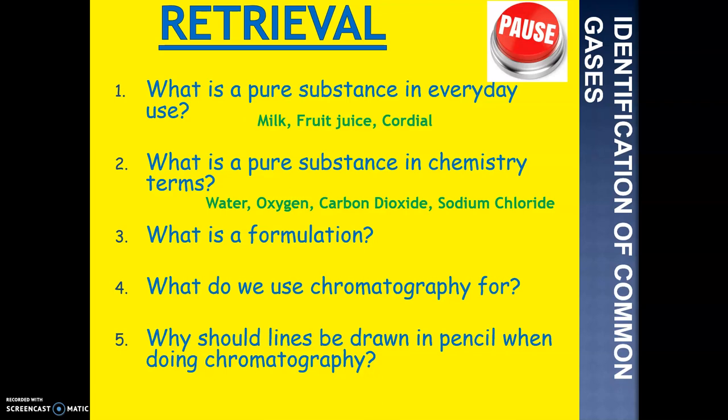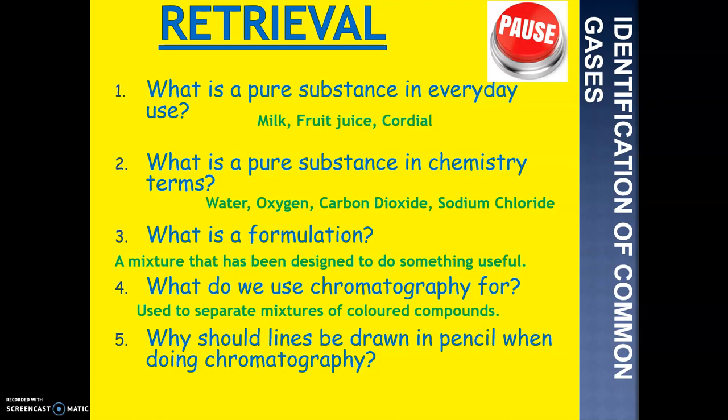Question 3, what is a formulation? Well, the definition for a formulation is a mixture that has been designed to do something useful, such as fertilizer, which has a mixture of different elements to help plant growth. Number 4, what do we use chromatography for? It is used to separate mixtures of coloured compounds that are often soluble, meaning they are dissolved.